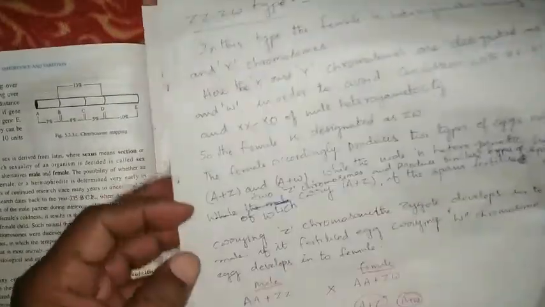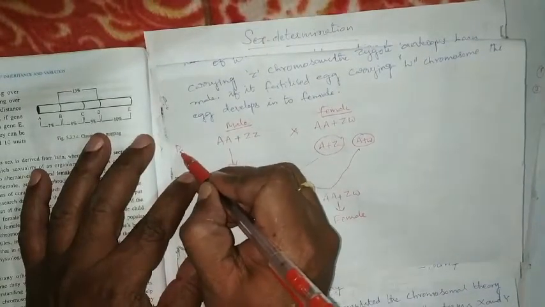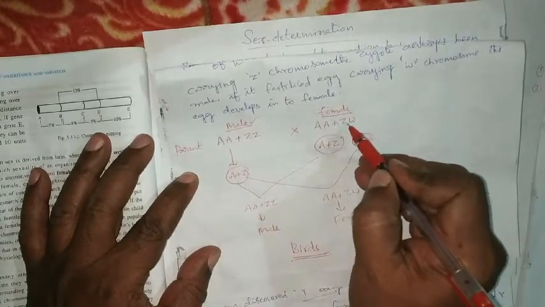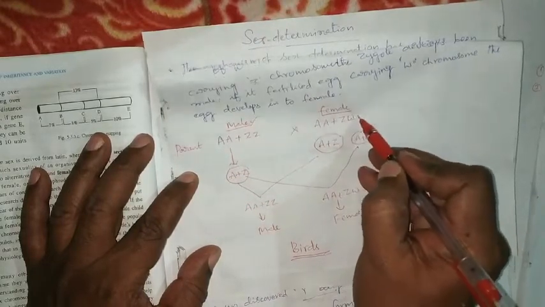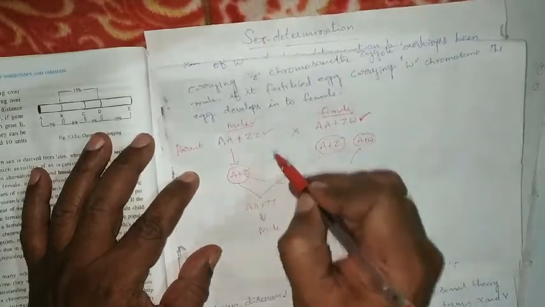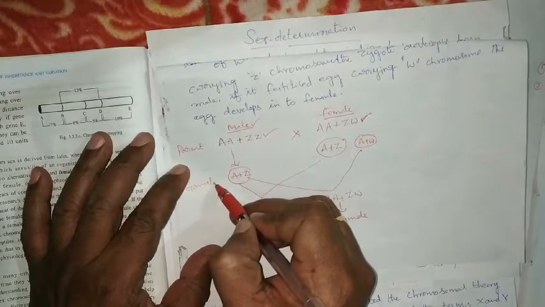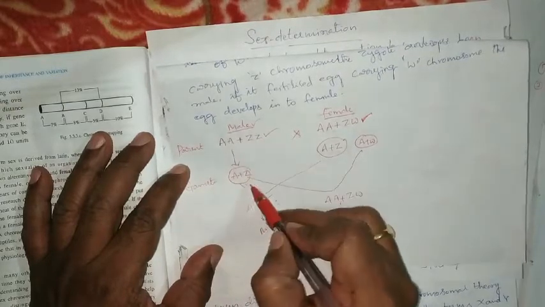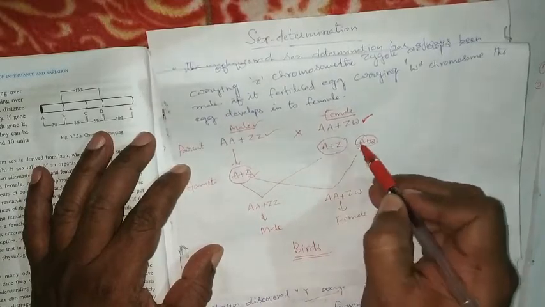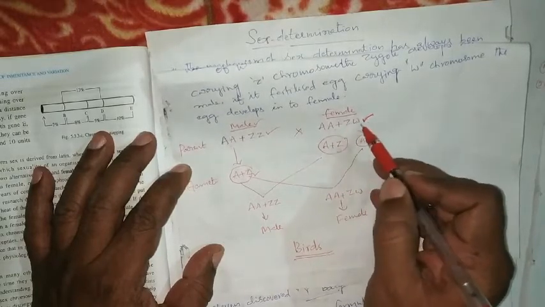In this, the parent having AA plus ZZ is male, and AA plus ZW is female, with two different allosomes, Z and W. So the female is heterogametic and the male is homogametic. What kind of gamete do we get here? We get A plus Z gamete. This is a male gamete. From the female, we get A plus Z female gamete and A plus W female gamete. Two types of gamete we get from this female parent.